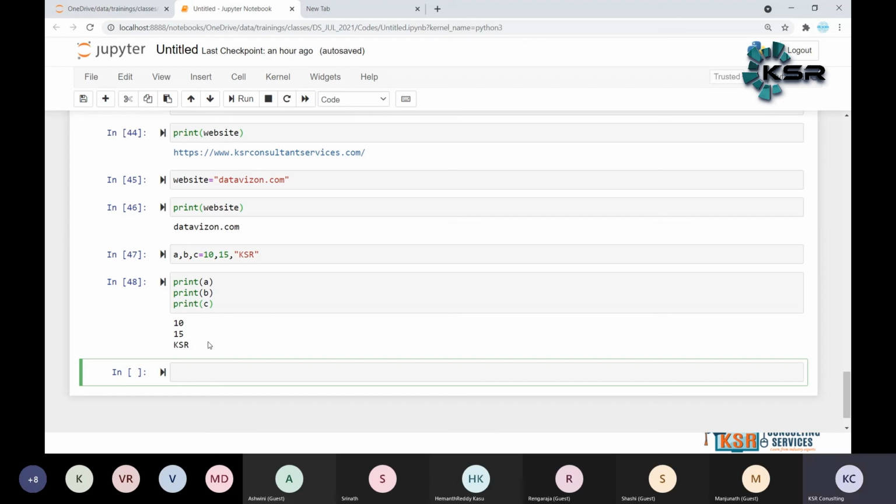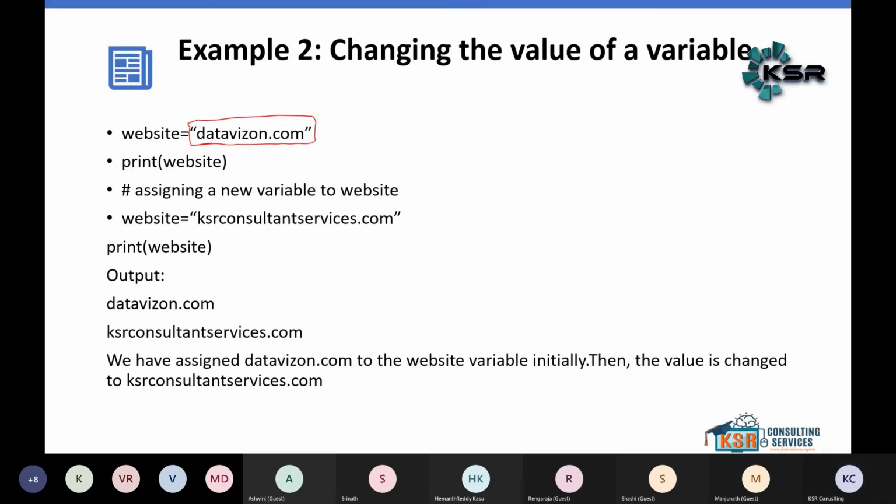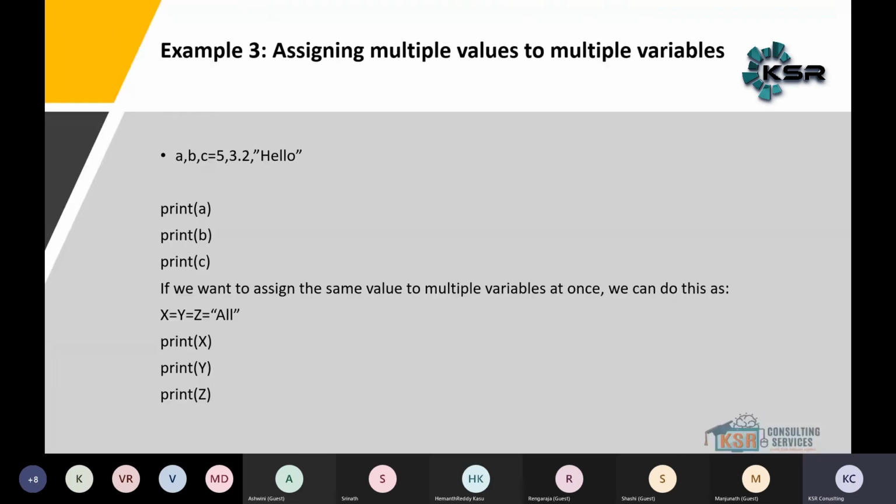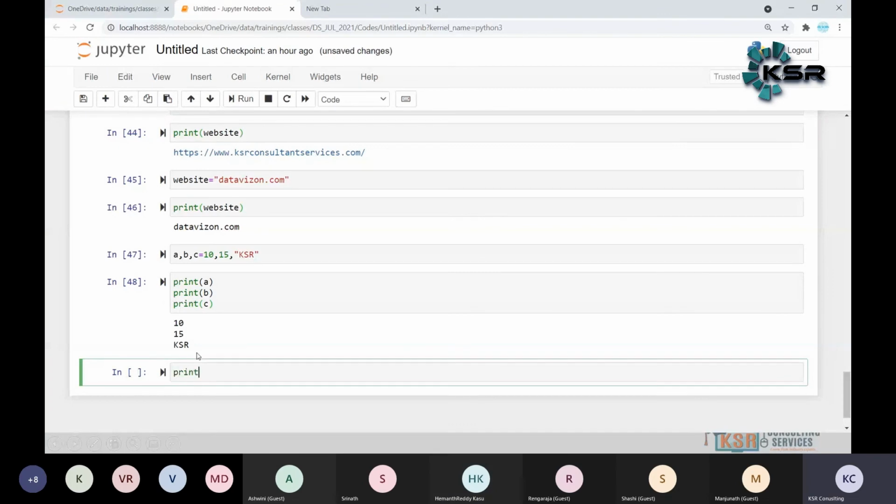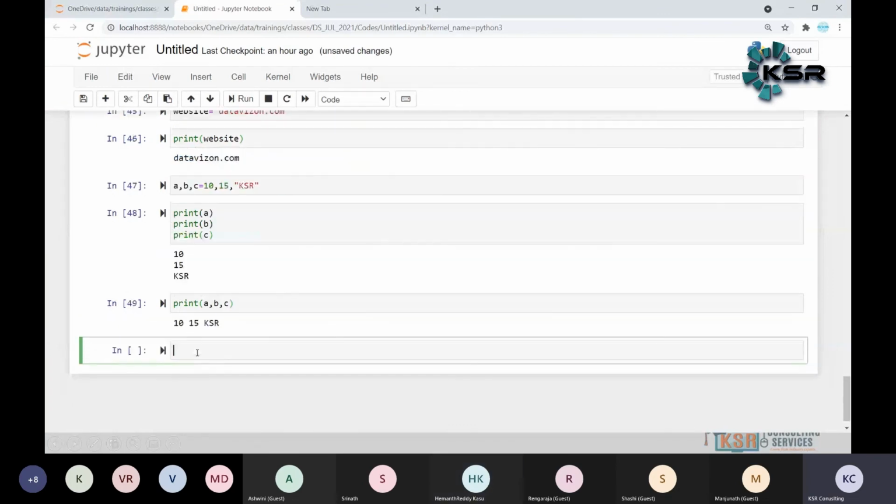Okay. Any questions? Any doubt? We can print a comma b comma c, right? Yeah, print of a comma b comma c. We can do like that. That also is possible. There are different ways we can print.